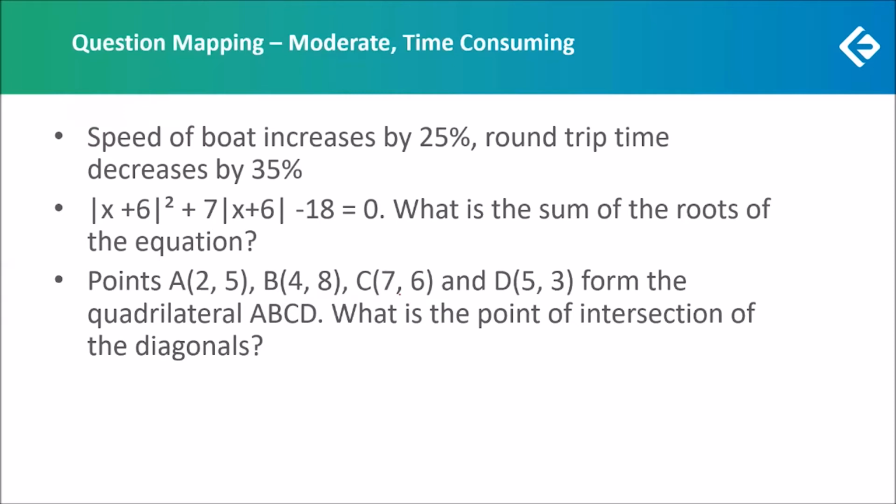And after finding the slope of the line, form the equation of the line, and then find the constant term of that equation by plugging in either the coordinate values of A or C into the equation of the line. So we would have found the equation of the line for diagonal AC, and in the same manner, we could have found the equation of the line for diagonal BD. Then those two equations we could have solved simultaneously to find the intersection point. Lots of steps involved, lots of calculations, substituting values, then solving simultaneous equations and so on.